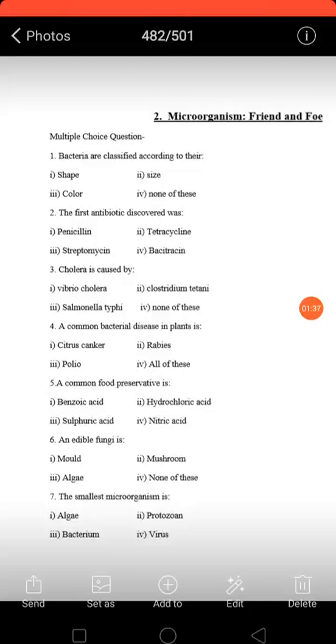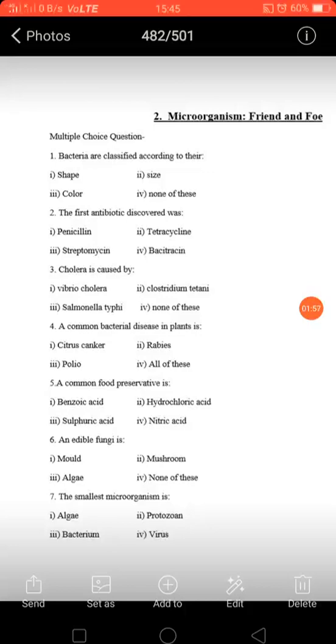Third one, cholera is caused by Vibrio cholerae, Clostridium tetani, Salmonella typhi, and none of this. So, correct answer would be Vibrio cholerae, which is a bacteria responsible for cholera.